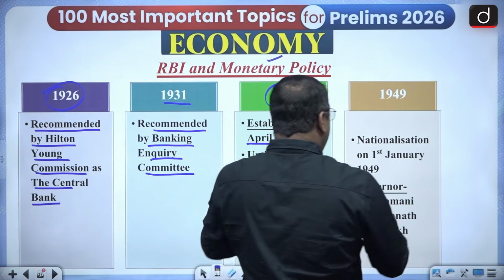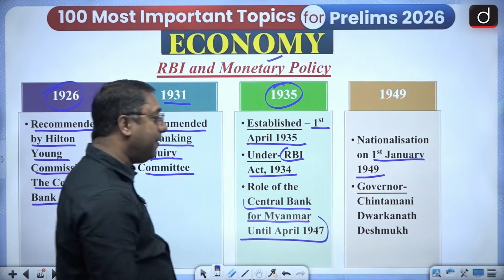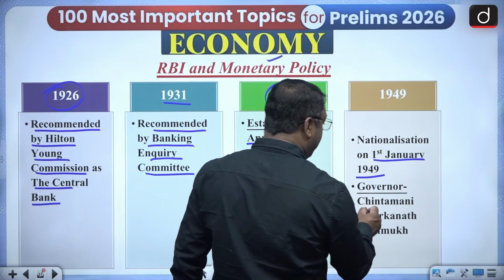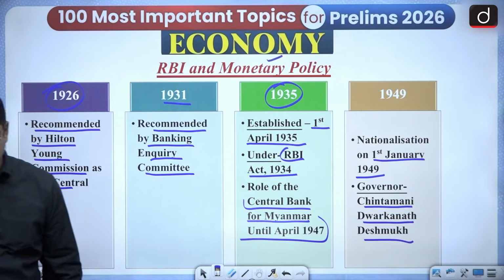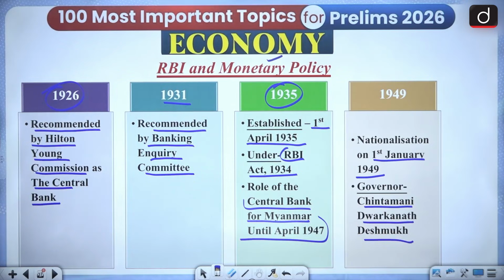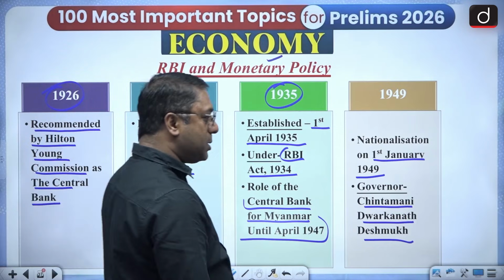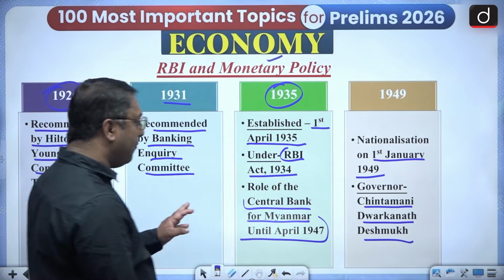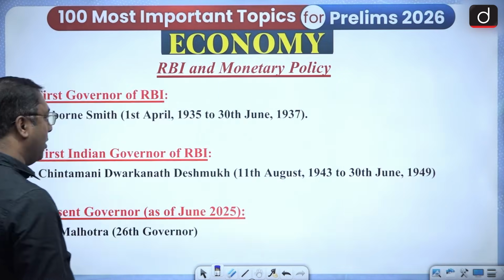Then nationalization took place on 1st January 1949. And the first governor, you can say, Chintamani Dwarkanath Deshmukh. Remember it? Chintamani Dwarkanath Deshmukh. So he's the first Indian RBI governor. Remember it. He's the first Indian RBI governor. He served till 1949.